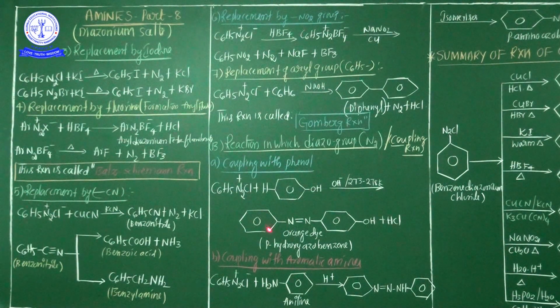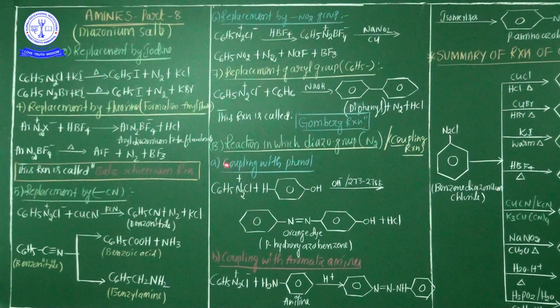From phenol, whenever coupling with benzene diazonium chloride, the halogen group is replaced, and additionally from the phenol one hydrogen is replaced, and HCl is liberated. Finally an orange dye is liberated. This orange dye's name is p-hydroxyazobenzene.